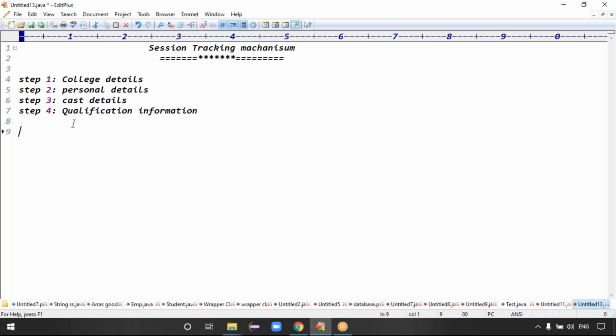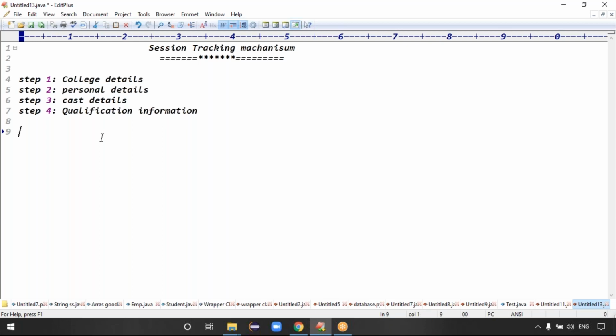After the first details, you click the next button and the control goes to the second details. This is the step one process: college details, then personal details, then cash details, then qualification details.